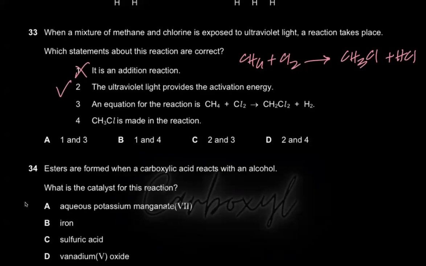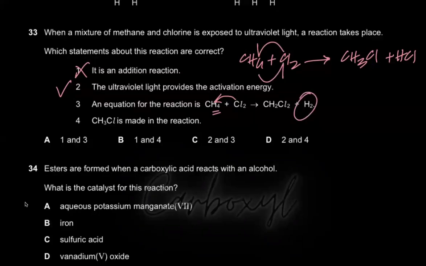An equation for the reaction is CH4 plus Cl2. No, that's not the equation. Both the hydrogens are not substituted at the same time, right? That's a false concept. And you're going to learn more about this in A levels, which is called free radical substitution. Who cares what it is now? But both hydrogens cannot be substituted at the same time. One hydrogen is substituted, and that hydrogen which is substituted makes HCl.